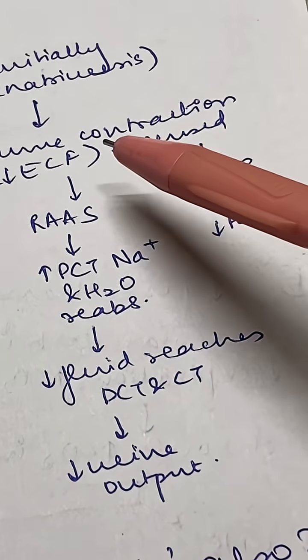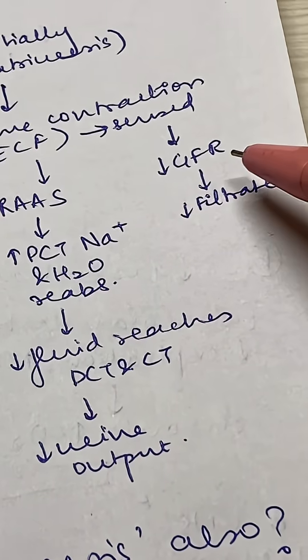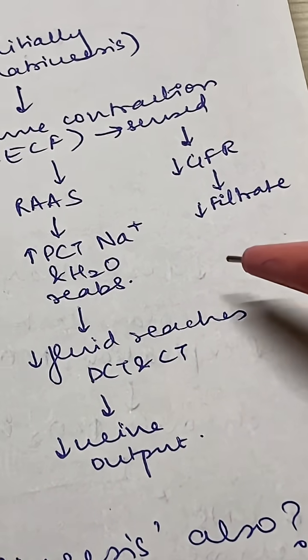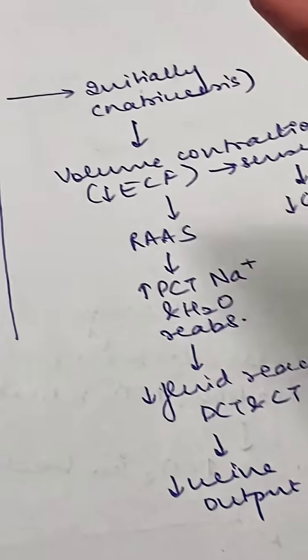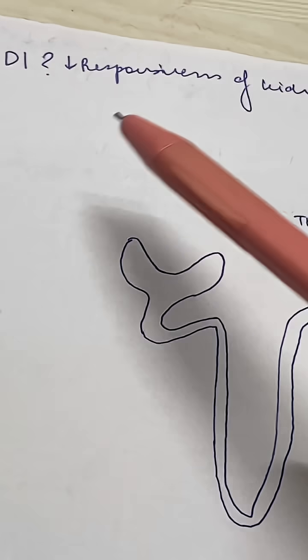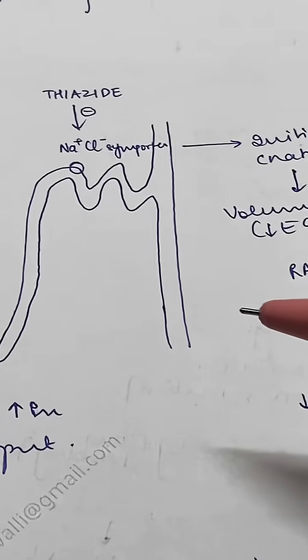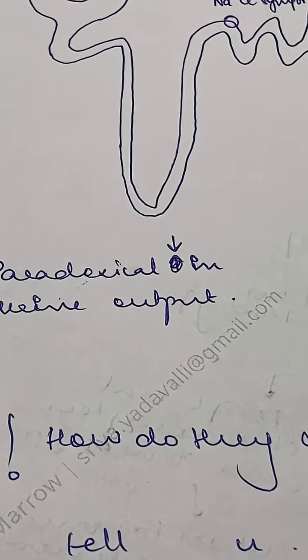And also reduced ECF causes reduced glomerular filtration rate, and that reduces the amount of filtrate. In totality, this addresses the problem in nephrogenic diabetes insipidus, which is polyuria. So there is a paradoxical decrease in urine output.